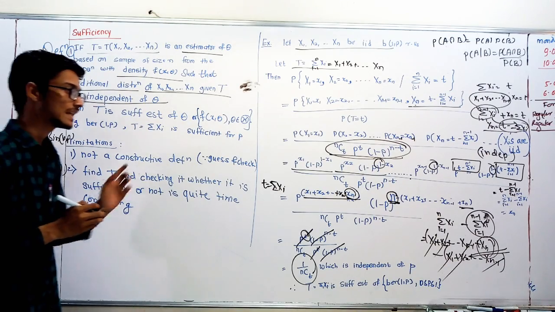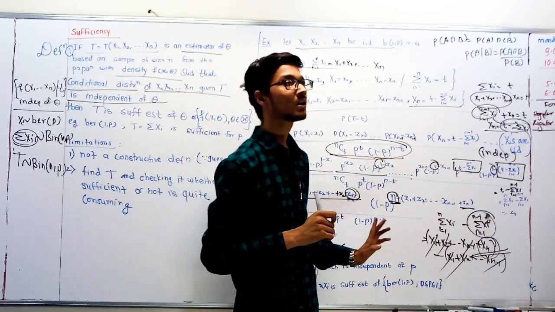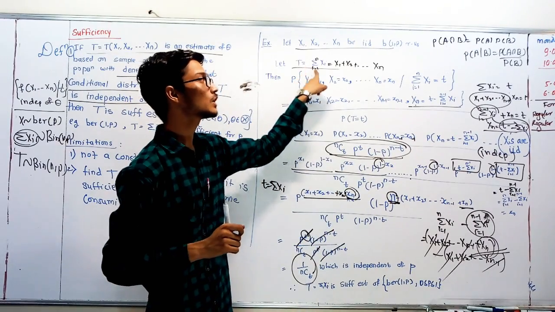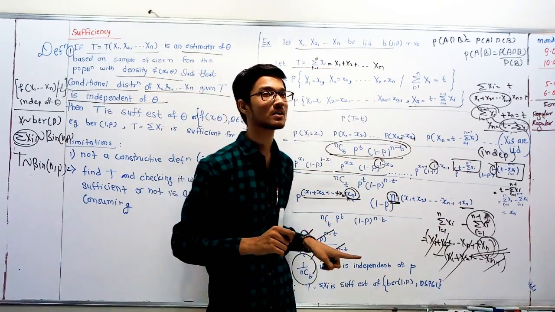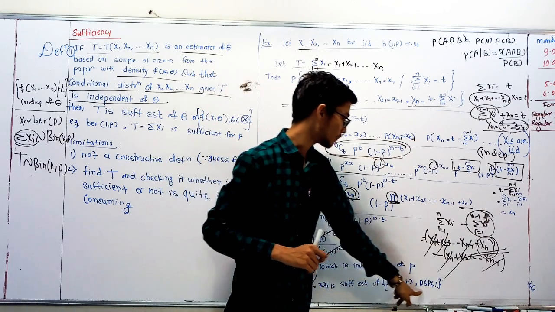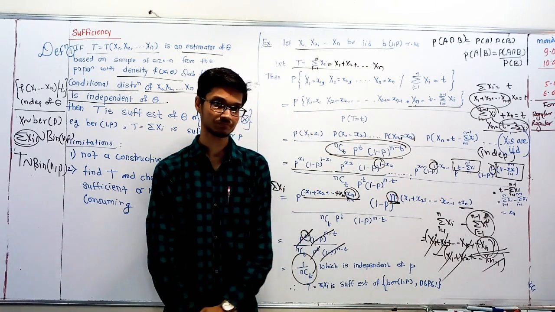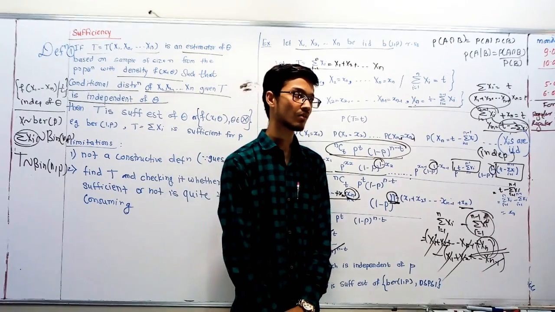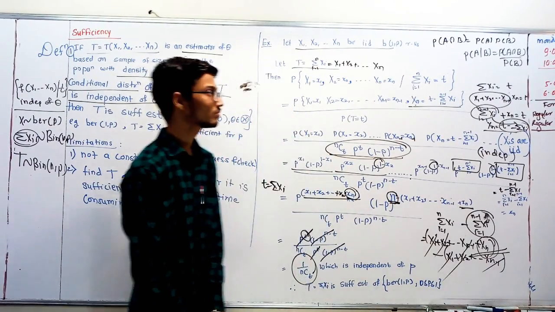Therefore, we can say that our estimator t equal to summation xi is a sufficient estimator for the Bernoulli distribution, for parameter p. Okay.